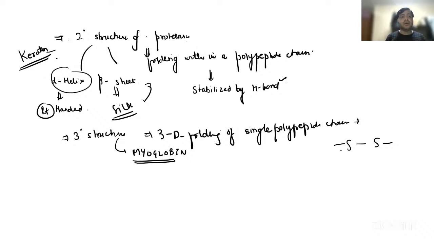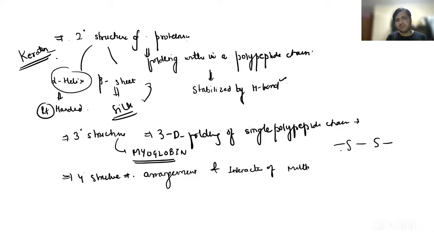Okay, we have quaternary structure, and that is something you already know. It is the arrangement and interaction of multiple polypeptide chains, the subunits, right? Into a functional protein complex.